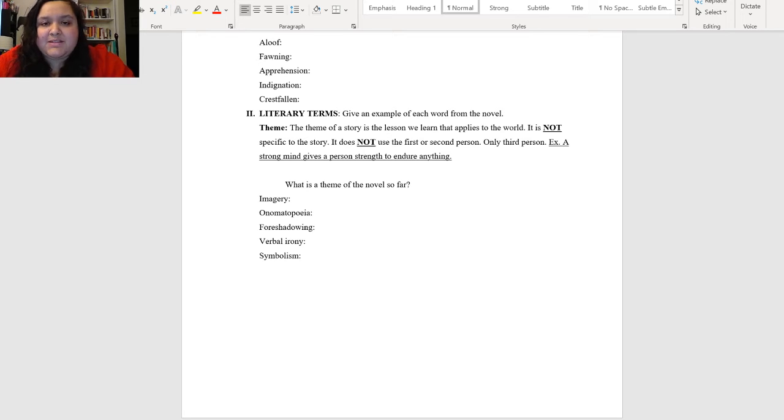So that's what a theme is. You have to be able to reach at least 70% of the world, and you have to make sure that it's not attacking anybody, so don't use first or second person. No I, me, we, us, our, your, you. It should always be somebody else, right? Third person only. And it should be what you've learned from the book, but that can be applied to everybody.